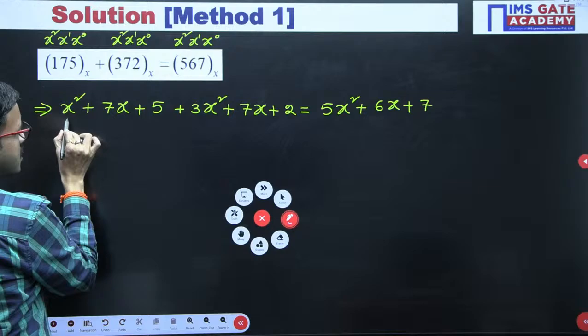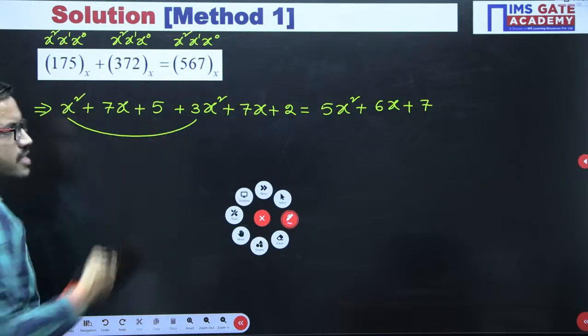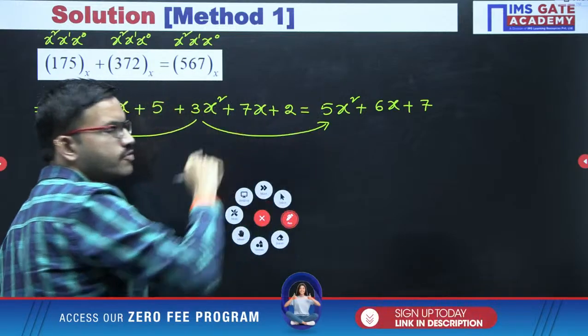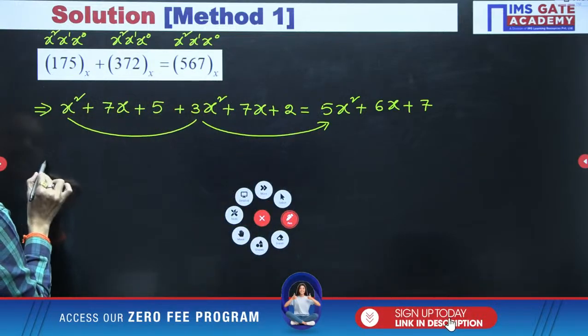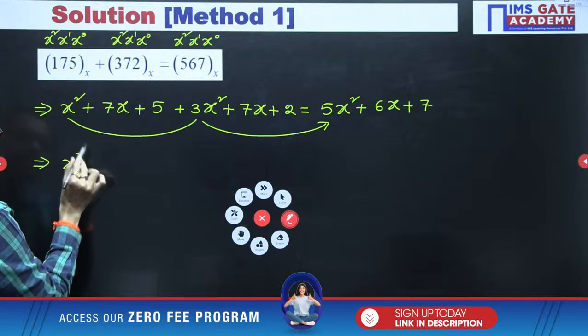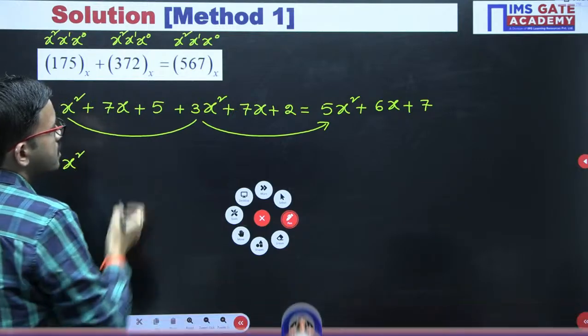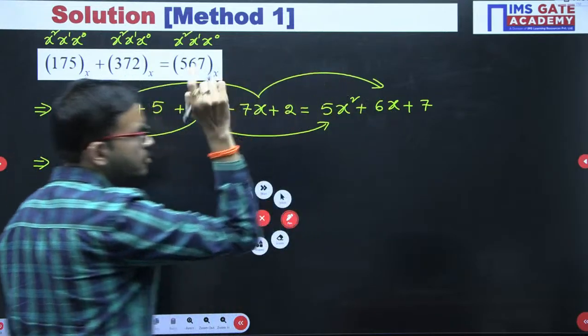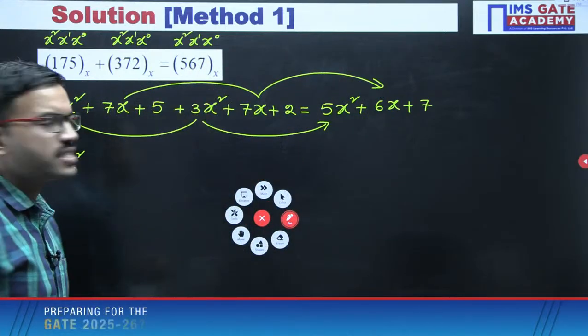Now just do the simplification. 1 plus 3, that is 4. If you bring it to the right hand side, it becomes negative. 5 minus 4 is 1, so you get x square. Then 7 plus 7 is 14. Bring it to the right hand side, it becomes negative, so 6 minus 14 is minus 8.